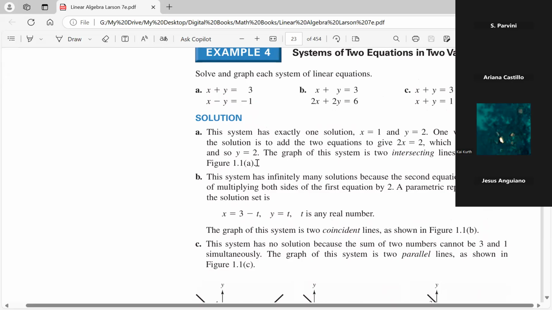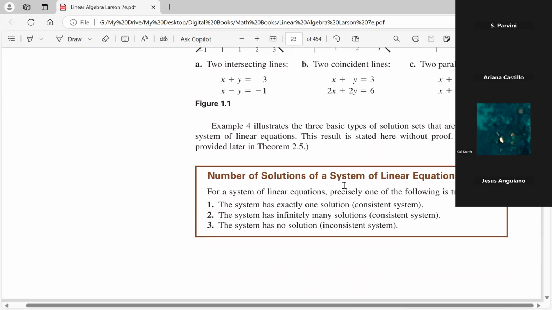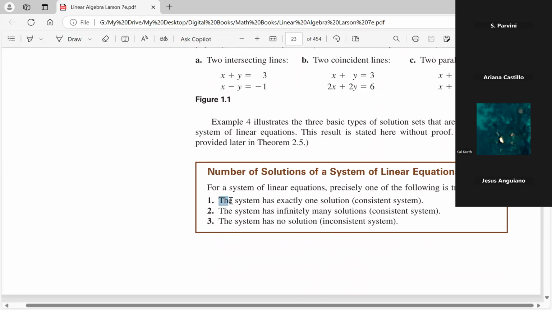If the system does not have a solution, we call those inconsistent systems. So inconsistent systems have no solutions. And there you have it. So exactly one solution, the system is consistent. The system has no solution. Number 3 is called inconsistent.